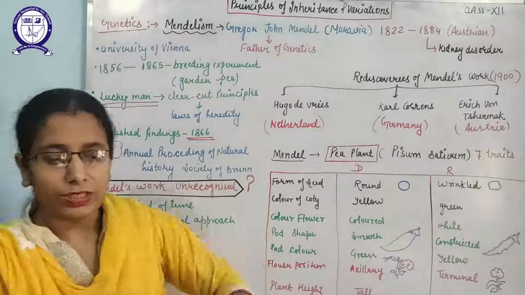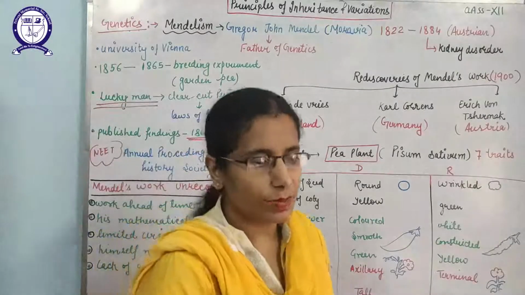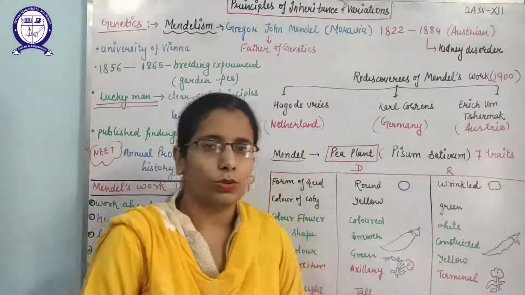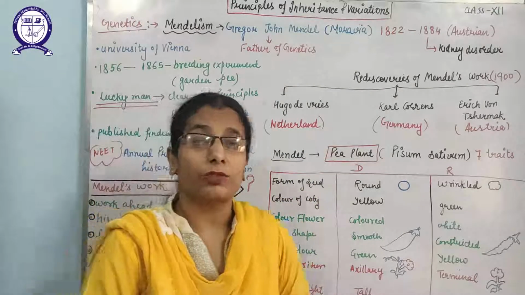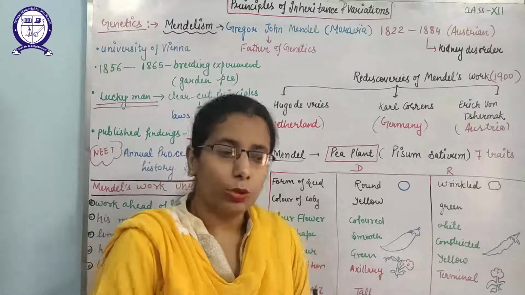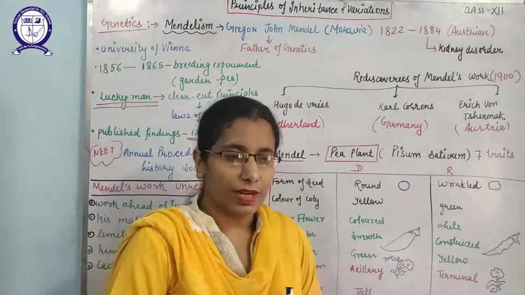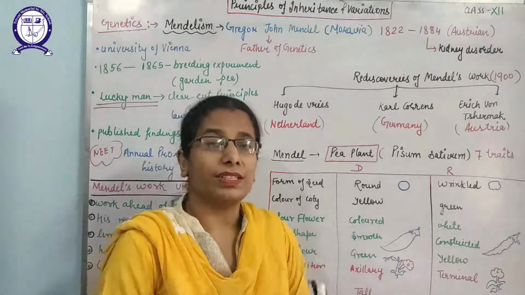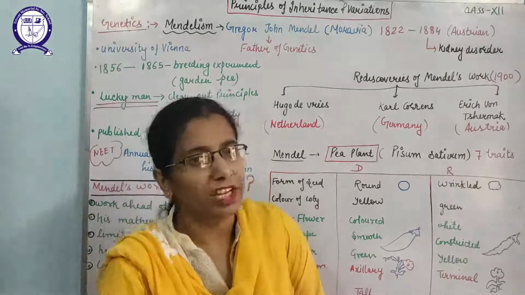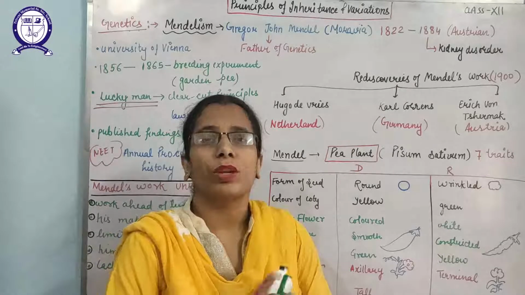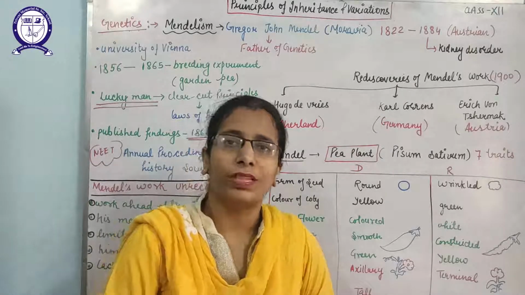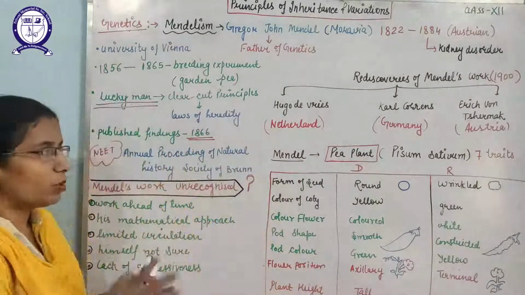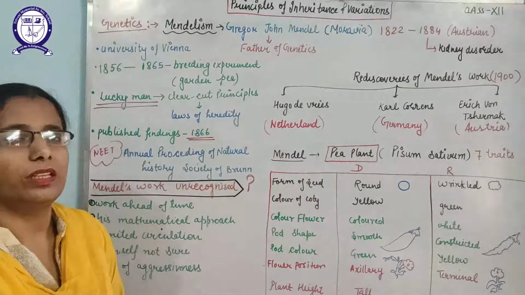So these contrasting traits can be expressed in 2 forms, either dominant or recessive. Yes, characters are of 2 types, dominant or recessive. Dominant characters are the characters which can express themselves and mask the recessive genes, and recessive characters are those which cannot express in the presence of dominant alleles or dominant genes. So this is all about Mendelism. Thank you, beta.